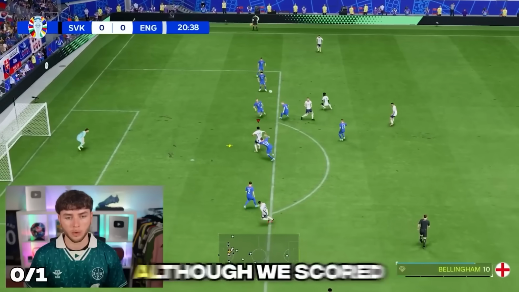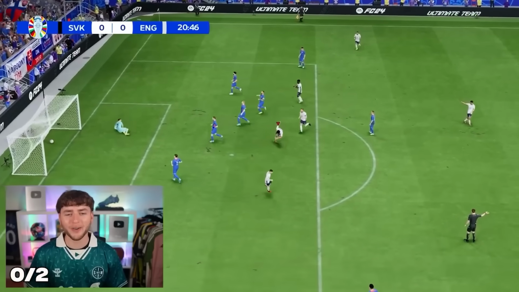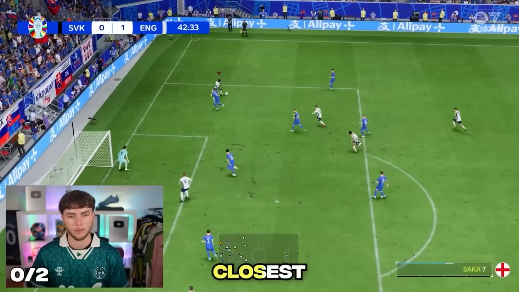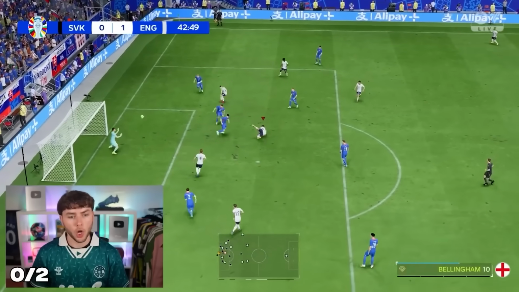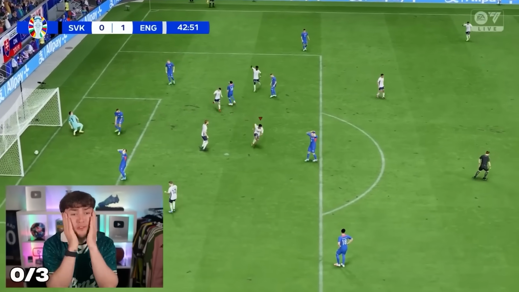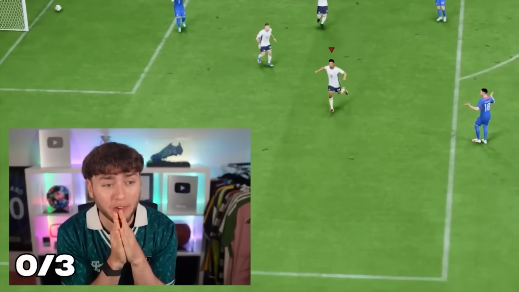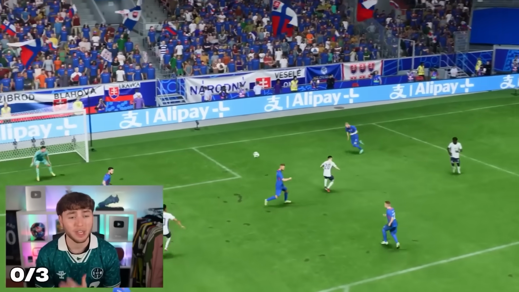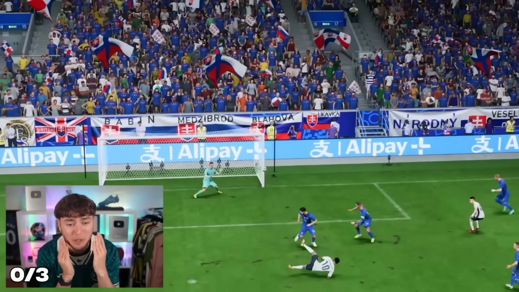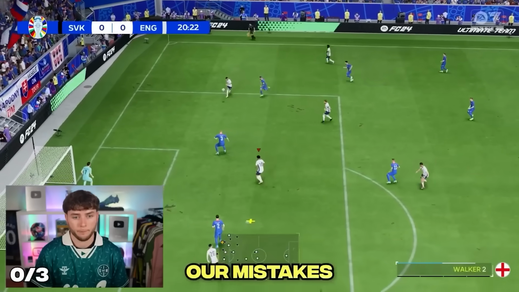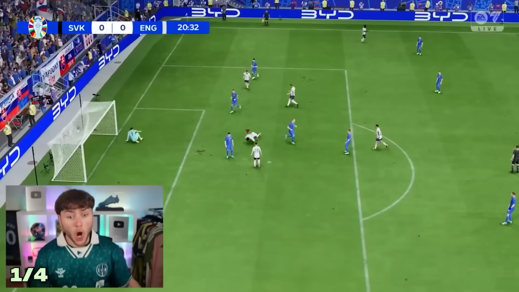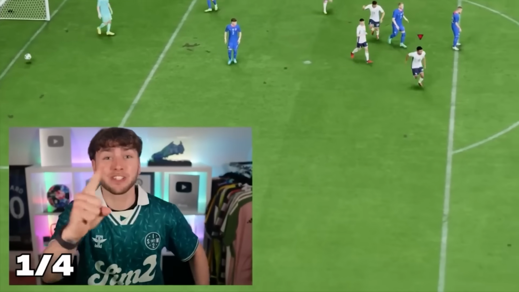Whereas our second attempt, although we scored it, it wasn't as good. Jude Bellingham, that's not the same. But we would come closest on our third try. Jude! No! That was perfect! The cross, the position, everything was perfect. Just he's done it the wrong way. So we corrected our mistakes and Jude did this. Jude! Jude! That's it! That's the one!